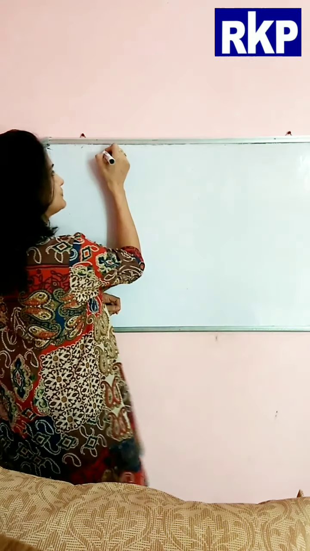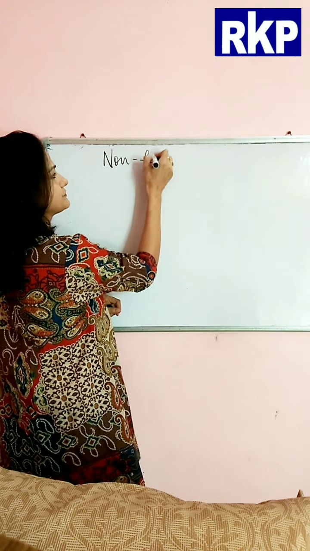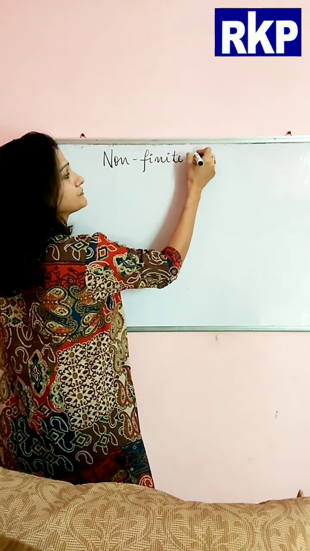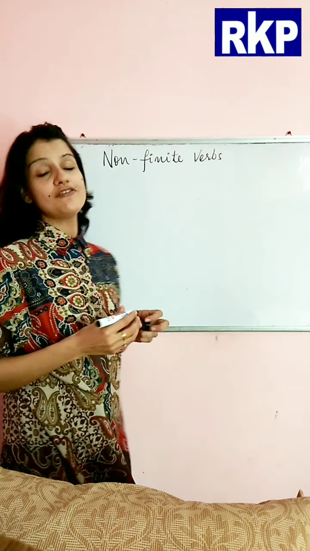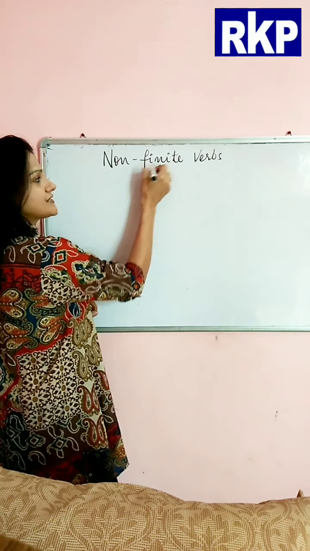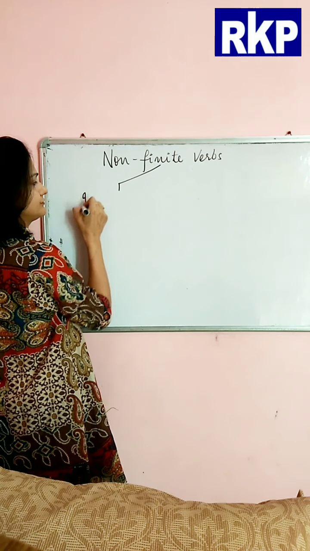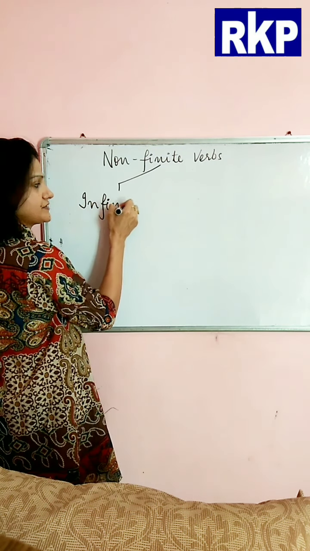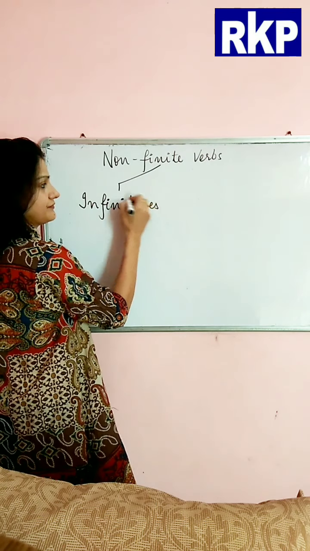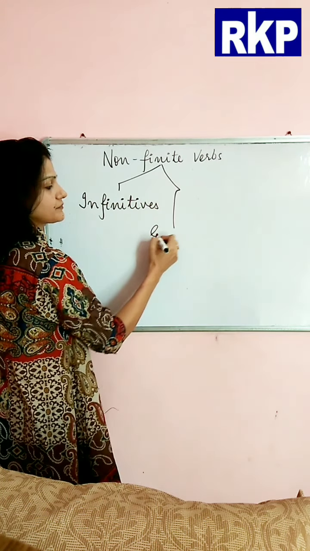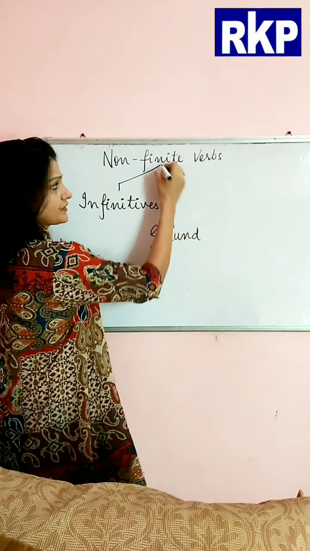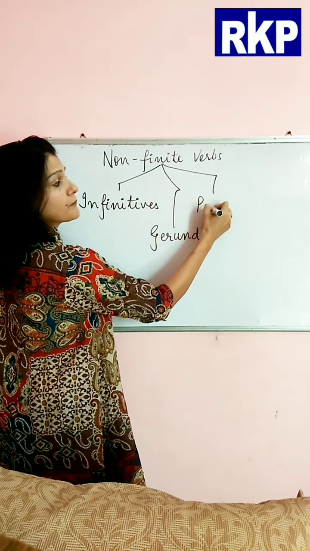Alright, so today in this class we will talk about different types of non-finite verbs. Basically, there are three types of non-finite verbs. First is infinitives, second is gerund, and third is participles.